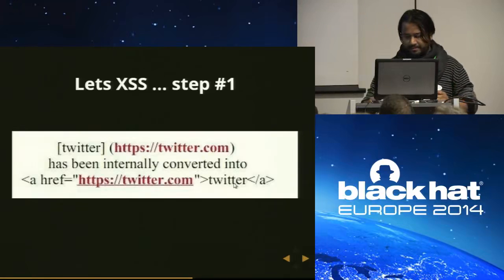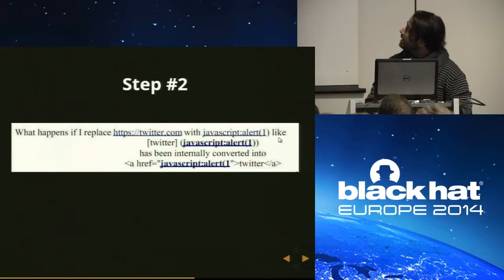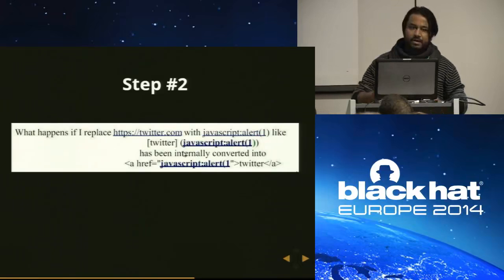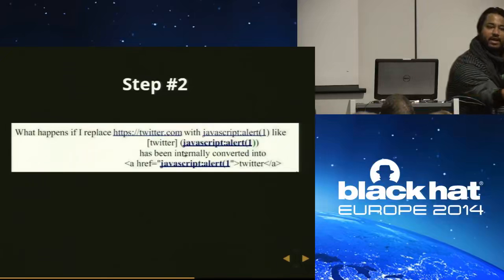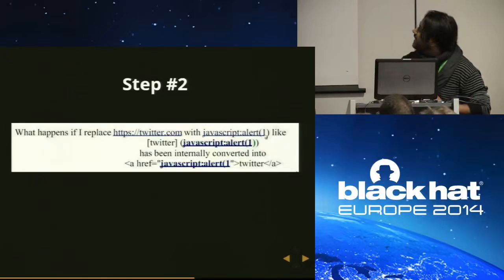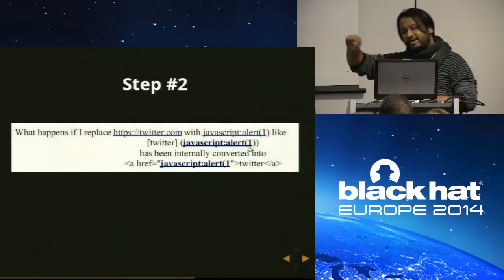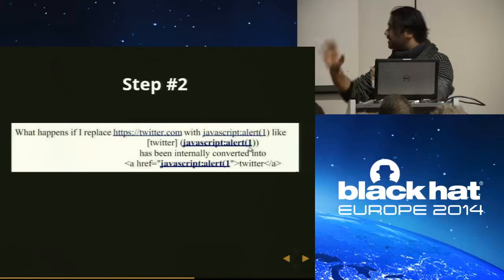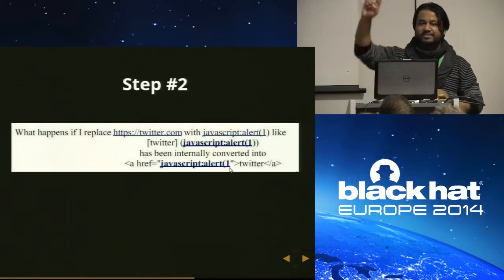Now, remember the methodology. Let's start applying it. The first step was simple JavaScript alert 1, but it does not work. Can someone identify why? Because in their system, if there is a closing parenthesis, okay, done, URL finished. Here you see this alert 1, this closing parenthesis. In order to execute a function, I need a closing parenthesis, but their system assumes, okay, now the URL is gone. So internally it has been converted into this. Here you see the parenthesis is missing. It means the first step failed.